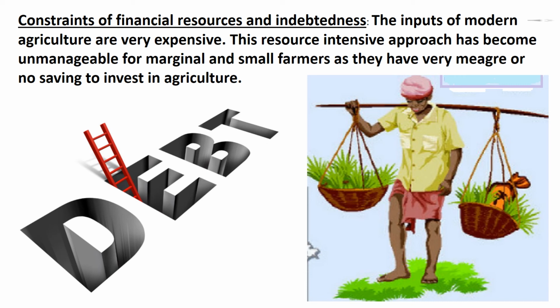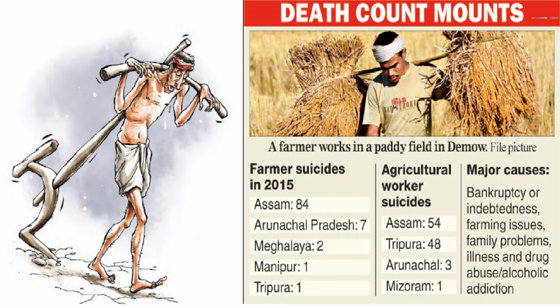This resource intensive approach has become unmanageable for marginal and small farmers as they have very meager or no savings to invest in agriculture. To get over these difficulties, most of such farmers have resorted to availing credit from various institutions and moneylenders. Crop failures and low returns from agriculture have forced them to fall in the trap of indebtedness. Children, debt leads to death count mounts.